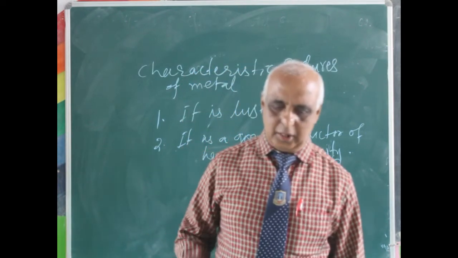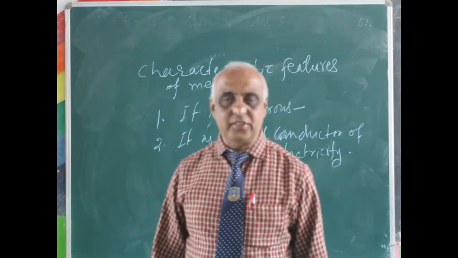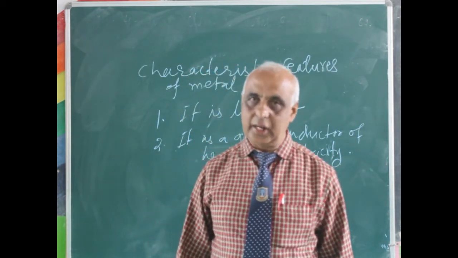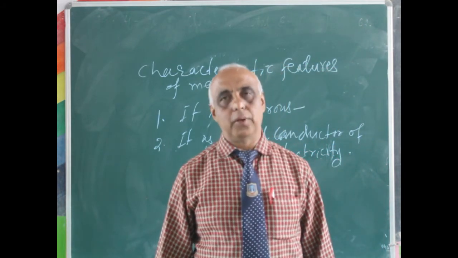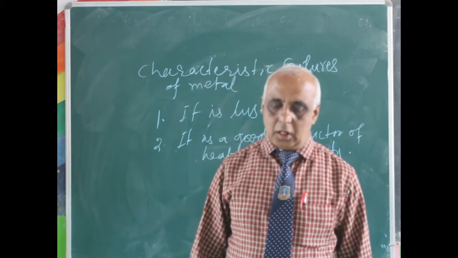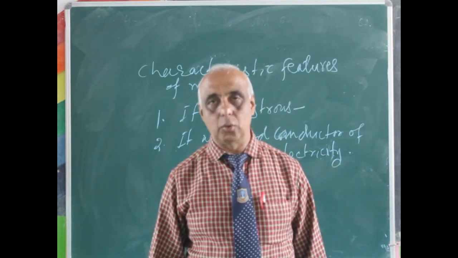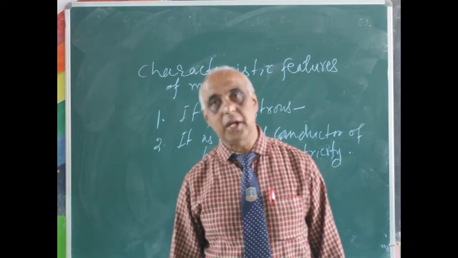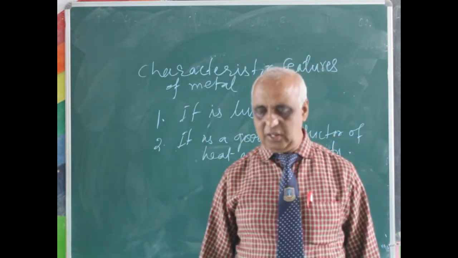Clear? Once again I will repeat. Metals are lustrous. That means they have a shining appearance. Secondly, they are good conductors of heat and electricity. Third, they are ductile. That means they can be drawn into wires. Fourth, they are malleable. That means they can be beaten into thin sheets.